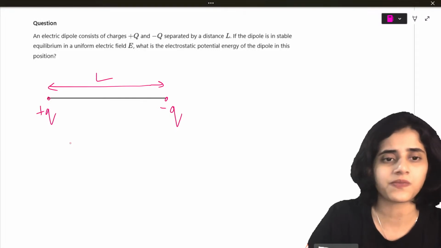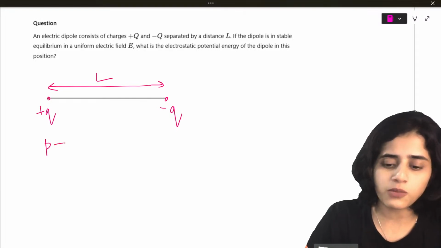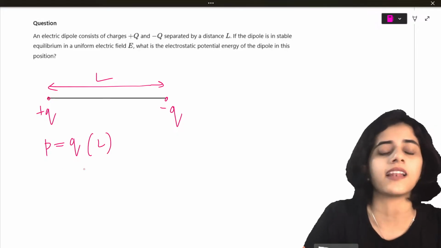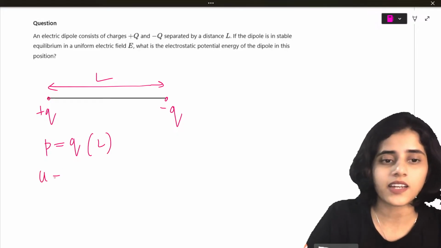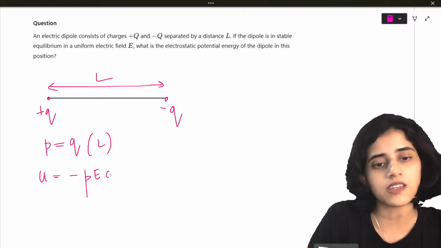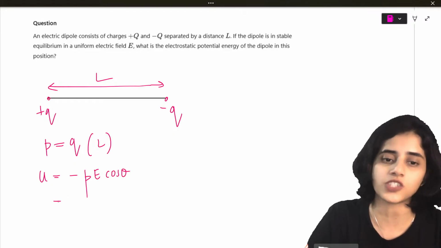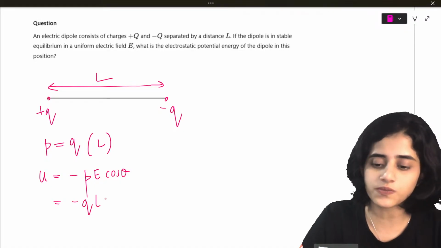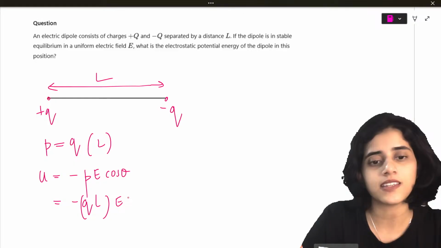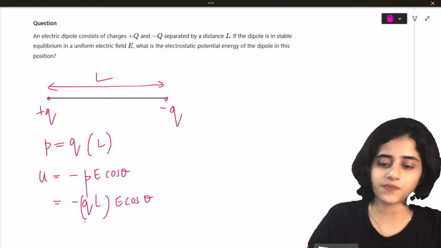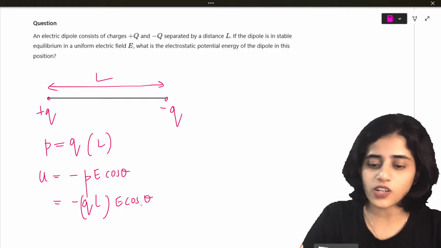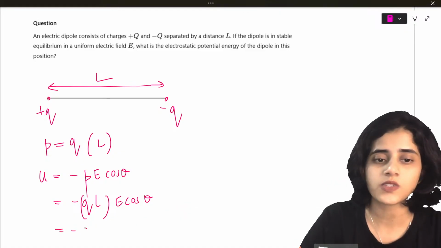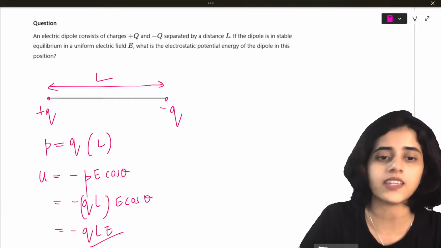It's very easy. So dipole moment is what? P is equal to Q times the distance. So here the distance is L. So Q times L. Now U is what? Minus PE cos theta, which is the potential energy. So P is what? Minus Q into L E cos theta. Here what is cos theta? Here the angle is 0, isn't it? Angle is 0. So minus QLE.